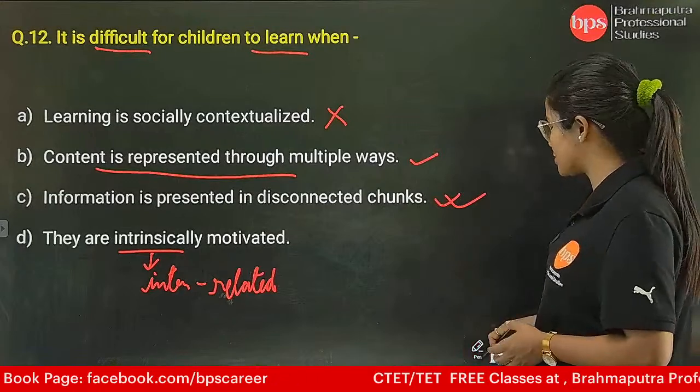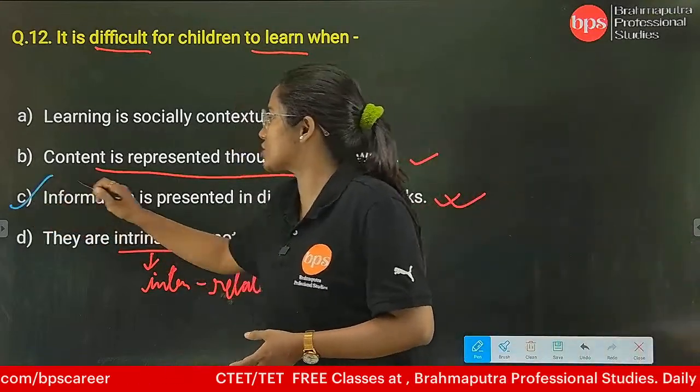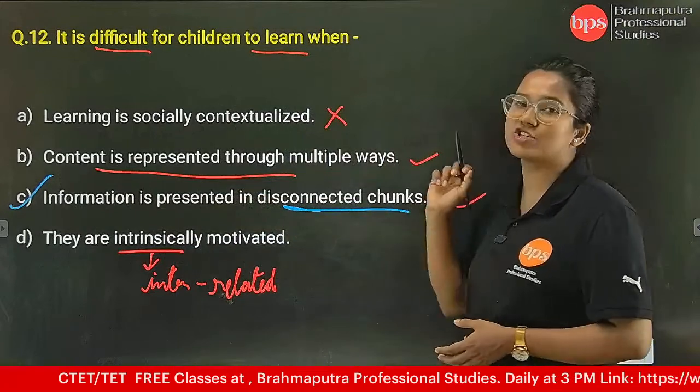So we will go with the option C, that is information is given in different disconnected chunks.